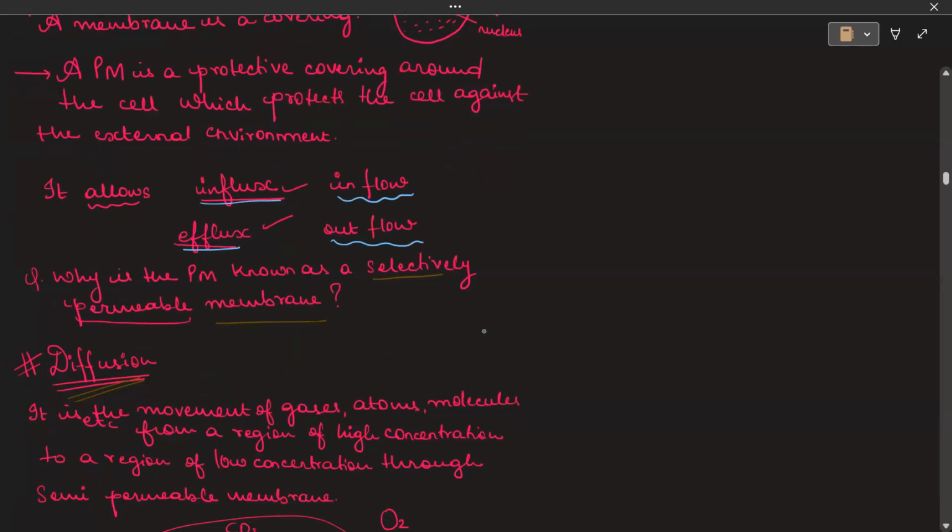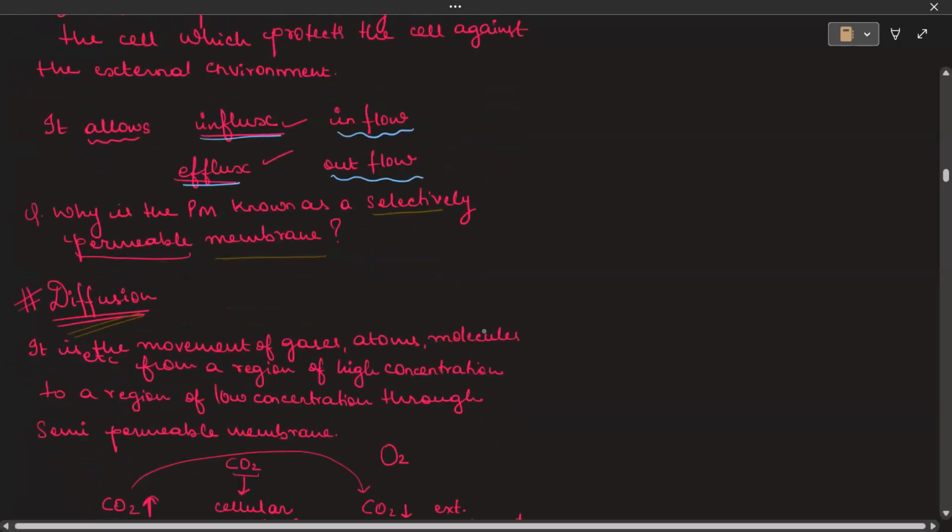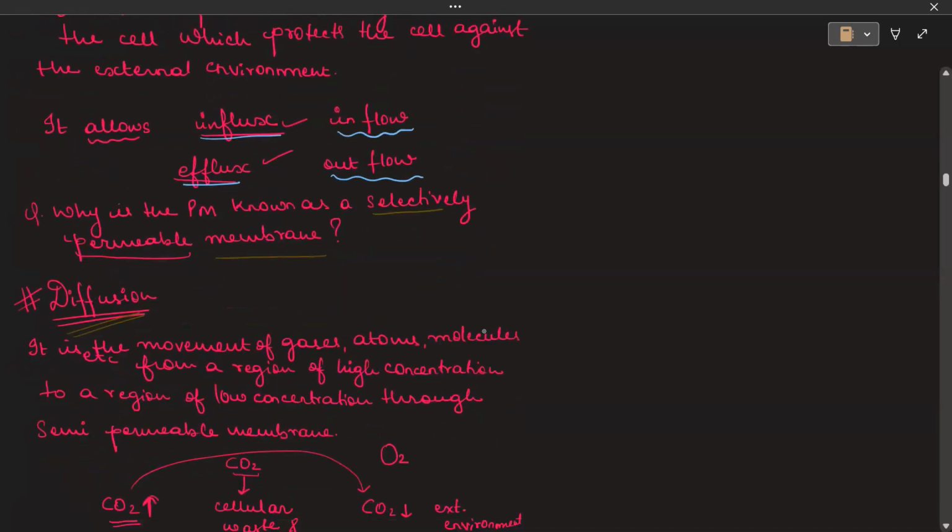Now, this plasma membrane is also known as a selectively permeable membrane. Why? Because it allows influx and efflux. Always remember, whenever you write about the plasma membrane, you do mention that it is selectively permeable. It will not allow everything to move across, but for some substances, it is selectively permeable.